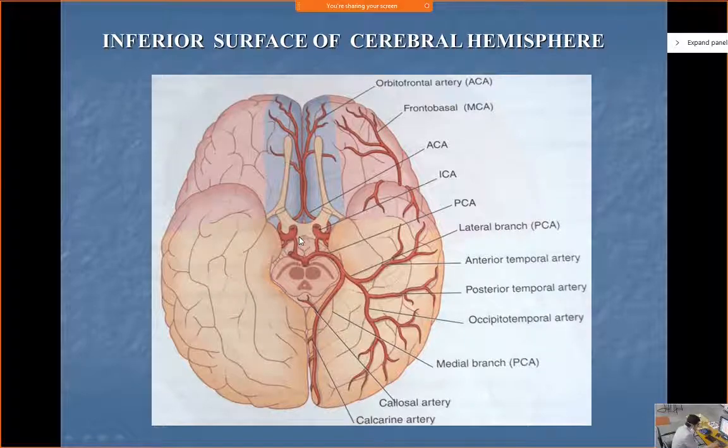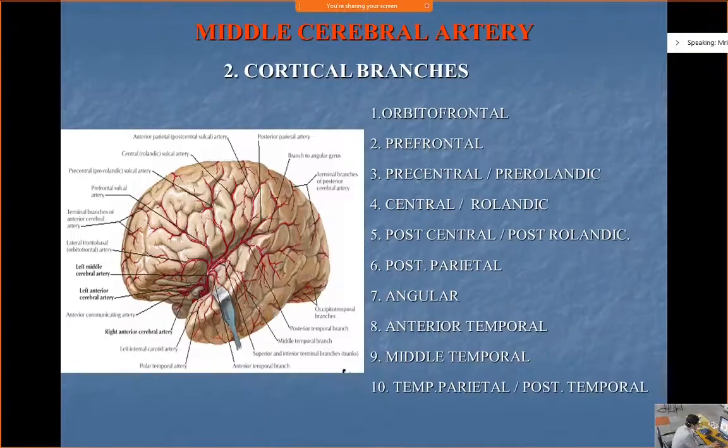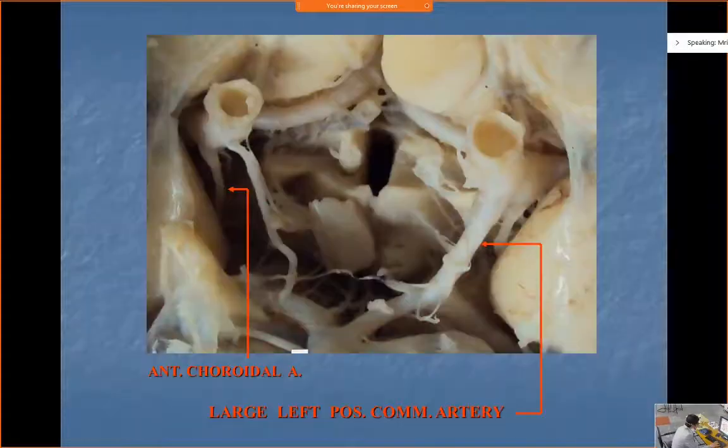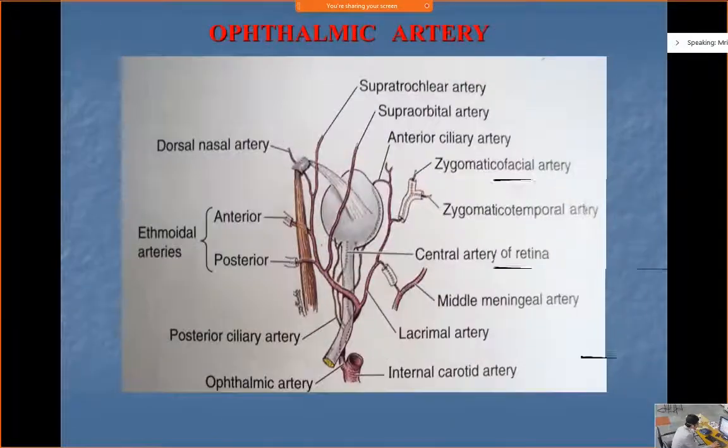What is a cistern? Anyone? You stop chatting among yourselves, you answer me. What is a cistern? Anyone? A place where there is a collection of fluid, sir. A dilatation.